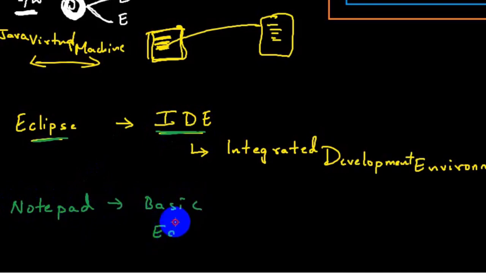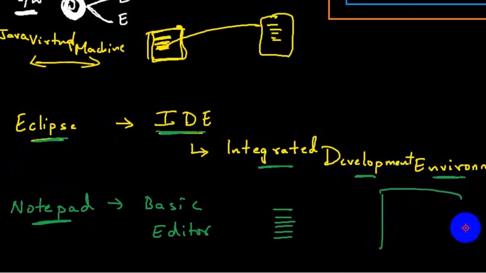Now if I want to develop a Java program, initially I made use of Notepad. Everything I have to do manually. I have to develop, I have to save it, I have to compile, interpret. Everything was supposed to be done manually. But in Eclipse, since it's an integrated development environment, it's an editor wherein a lot of things will be done automatically. Advanced level. In order to compile, I don't have to write the command. In order to execute, I don't have to write the command. Automatically it will happen. And I don't have to open my command prompt to check the output. It has its own dedicated console. So integrated means the development tools, JRE, JVM, everything is present inside this Eclipse.